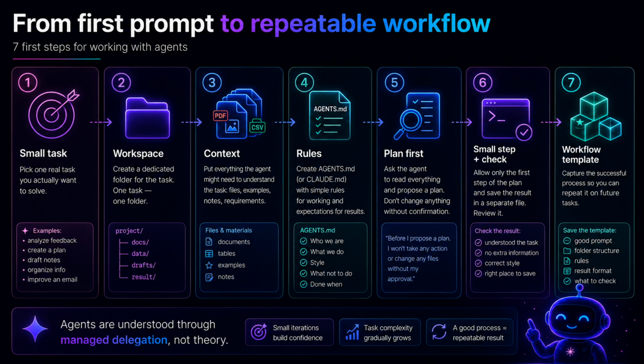Step 1. Choose a small real task. Not "automate my whole business," not "learn agents." Something concrete. Analyze 10 reviews, outline a post, structure notes, prepare a short report, improve an email, organize a folder, or find mistakes in a small piece of code.